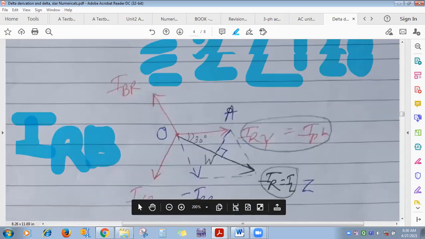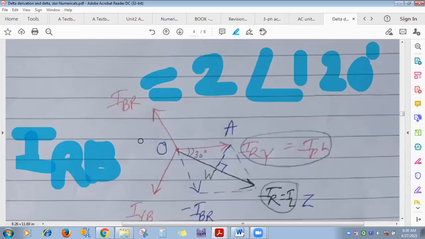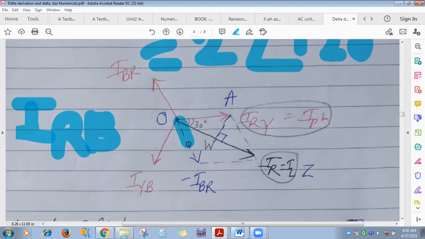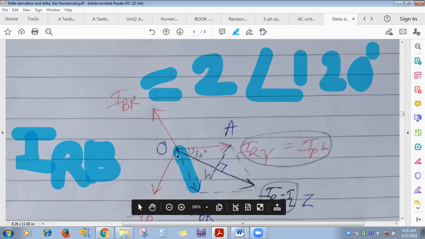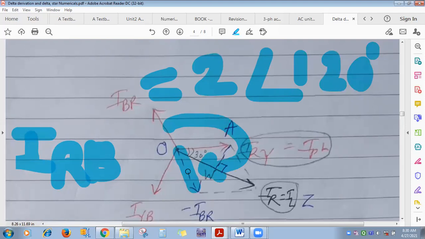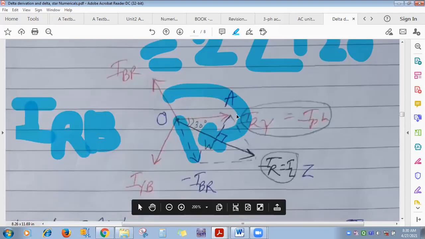Now its magnitude will be same as that of this, that is 2. And what will be the angle? Can you tell me? If this is 120 degree, how much is the total between IBR and minus IBR? The total angle is 180 degree, isn't it?